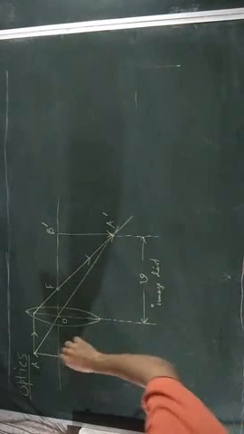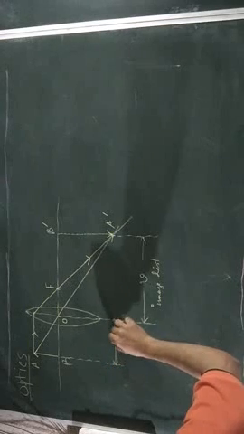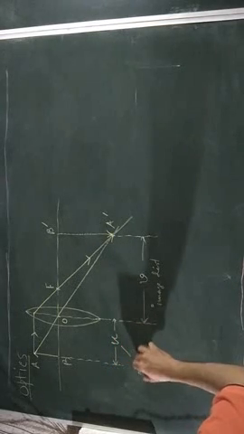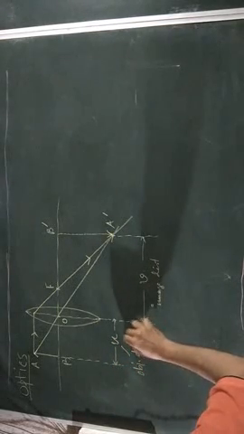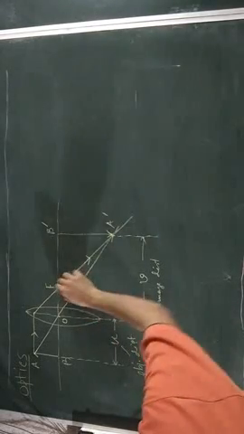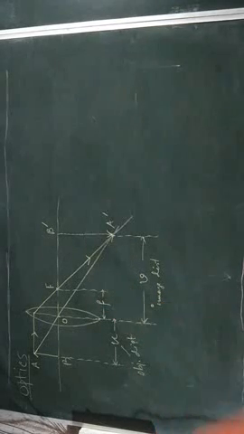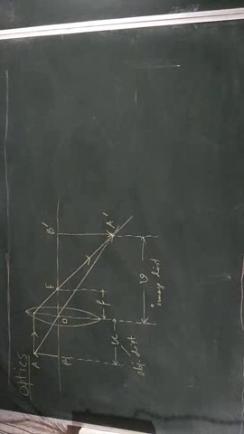From optical center up to the object, the distance is called object distance. The distance between optical center and focus, as we previously know, is focal length.